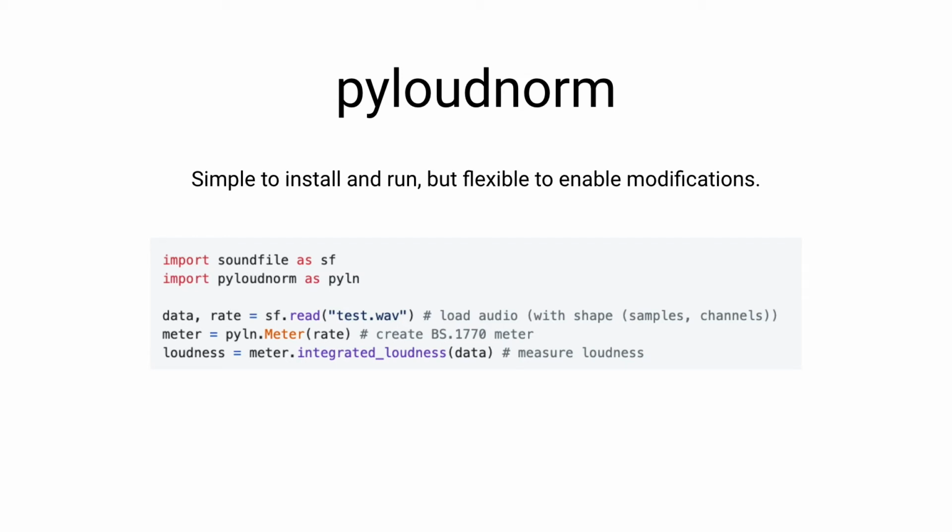So as I've shown before, here's just a simple few lines of code that show how we can measure the loudness using Pyloudnorm. So assuming we've imported the correct libraries, here you can see how we've imported Pyloudnorm. We're using Soundfile, which is another Python library for loading audio. So on the first line here, we load the audio, and then the next step is to create a meter here where we create just the basic BS.1770 compliant meter by passing the appropriate sample rate. And then we can measure the loudness just by calling this integrated loudness function and passing our data to that function, which will return the loudness value across that entire piece of audio in dB LUFS.